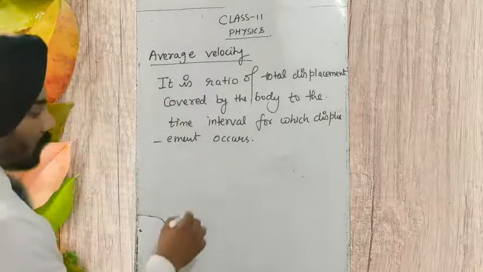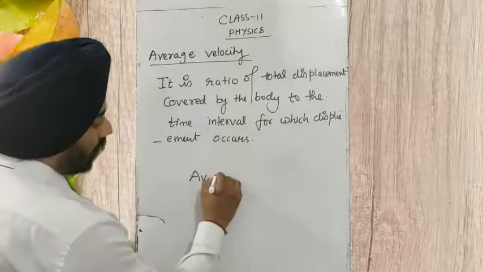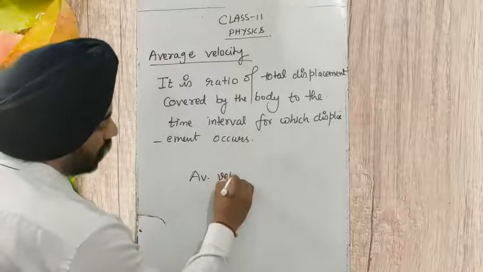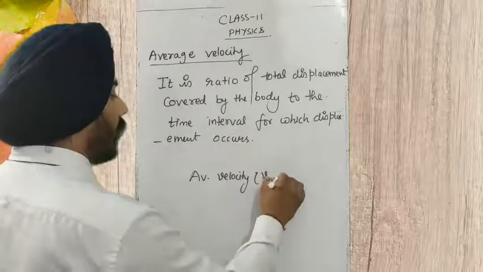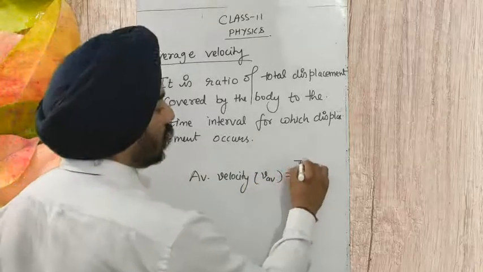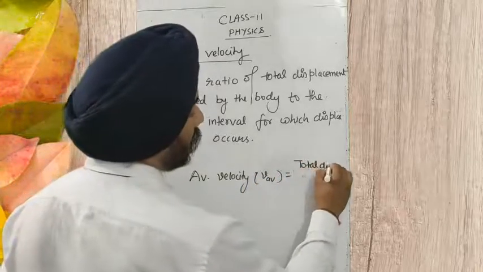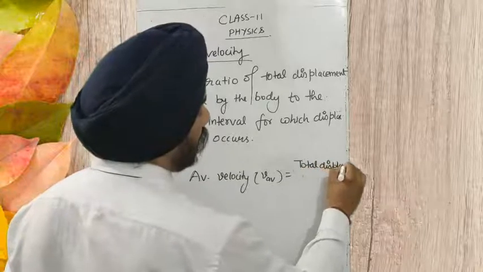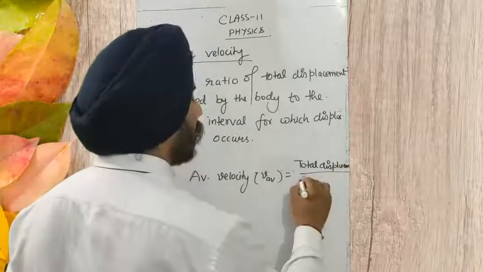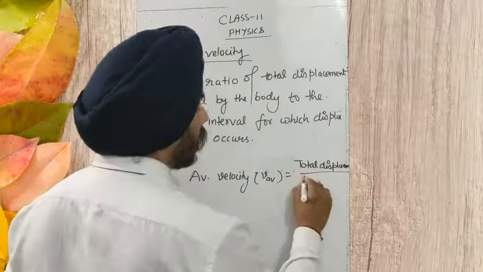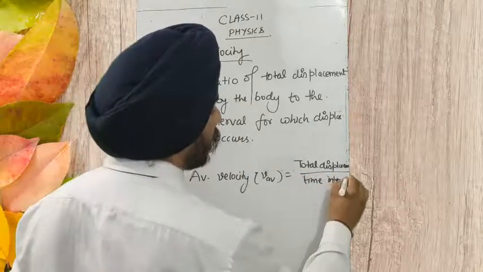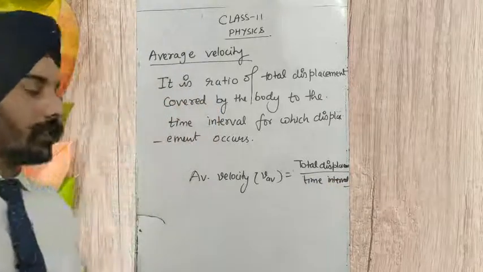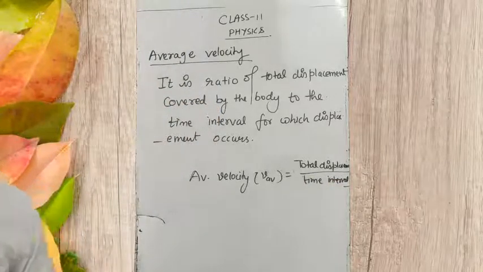Okay, so average velocity, or V average, is equal to total displacement upon time interval. Okay, this is called the average velocity.